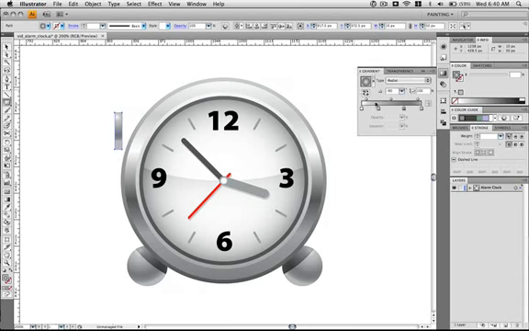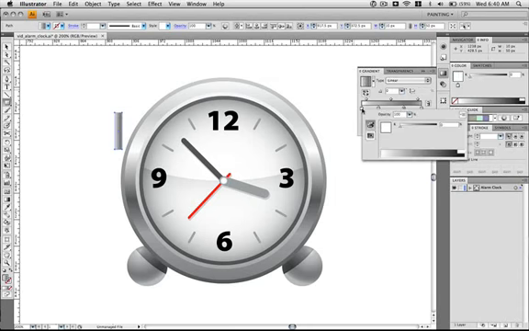I'll go to the gradient panel, change it to linear. The first color stop, I'm going to make a light gray. The second a gray color, which it already is.